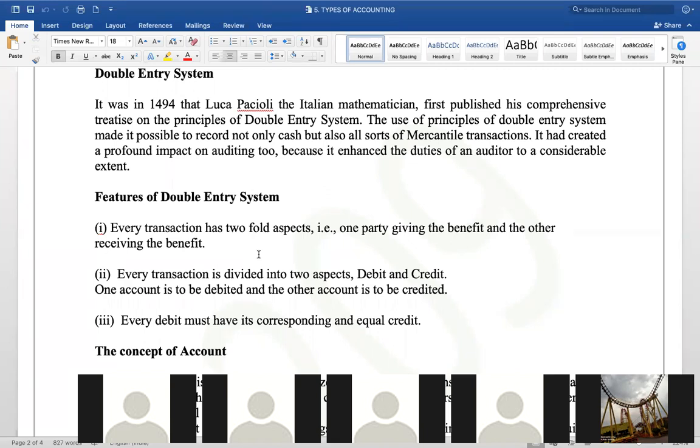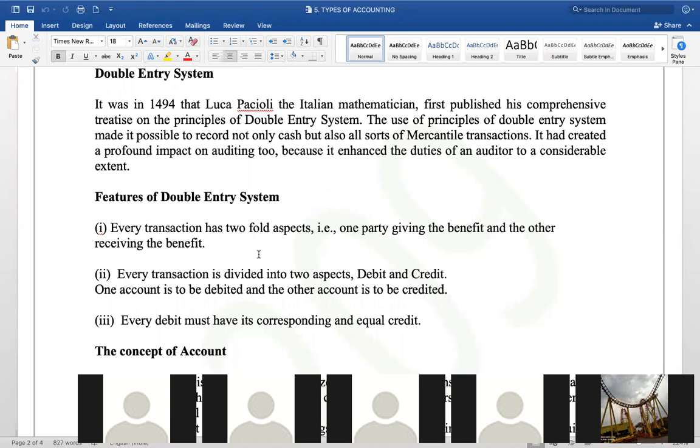So when I'm starting the course and asking them who is the father of the double entry system, they don't have an answer. But I don't want you to be like that. So therefore, you must know it was in 1494.